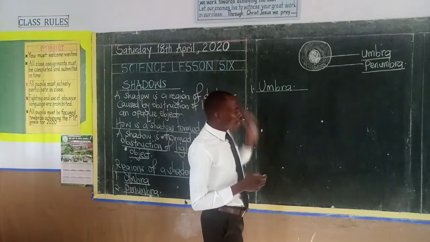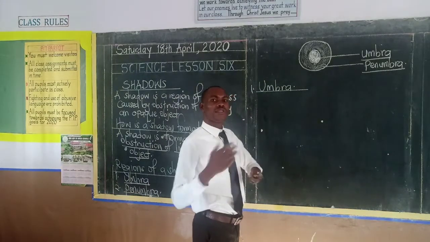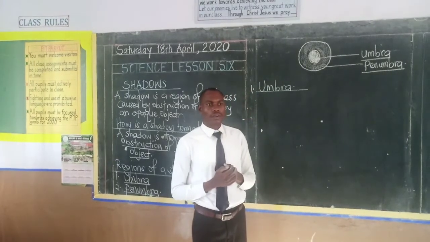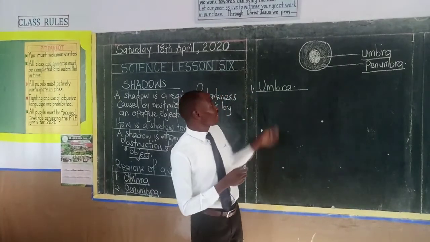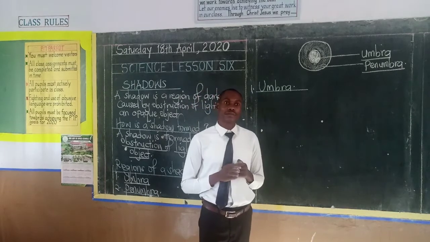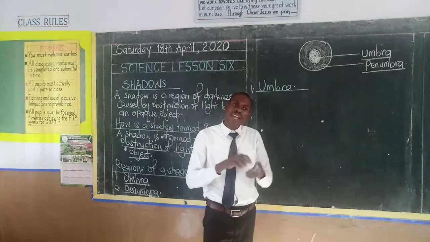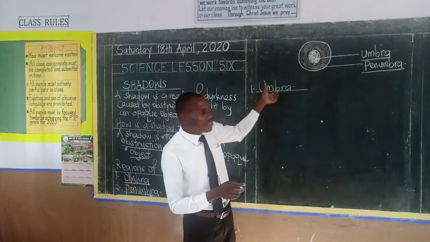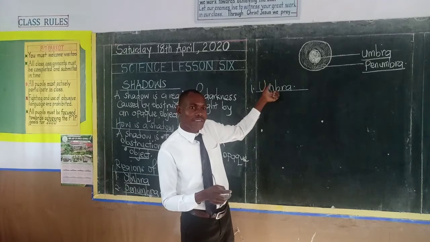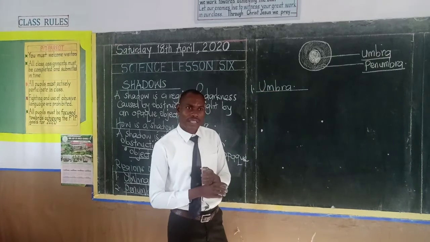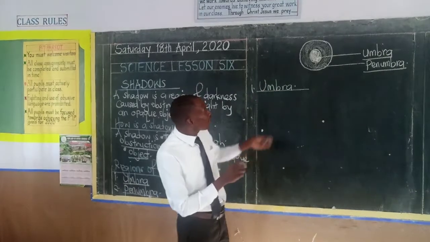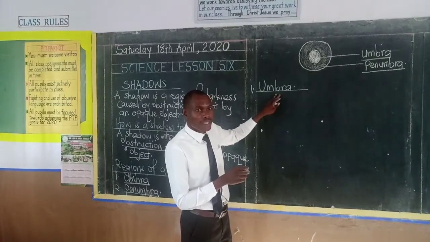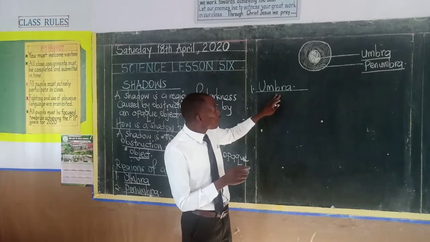Now, when we talk about the umbra, it is the region of a shadow which is totally dark. Why is it totally dark? It does not receive any light. That region of the shadow does not receive any light. There is total obstruction of light by an opaque object. There is nowhere where light can pass. Is that one okay, boys and girls?